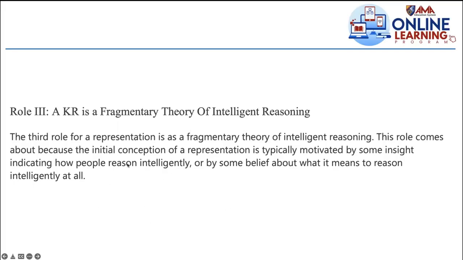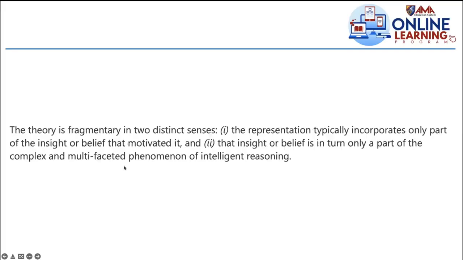Okay, class, we're running out of time, so I think I have to skip some details. But the theory is fragmentary in two distinct senses. The representation typically incorporates only part of that insight. That's why it's fragmentary, because it's only part of the insight or belief that motivated it. That insight or belief is in turn only part of the complex, multifaceted phenomenon of intelligent reasoning. So again, you see here the focusing and blurring effect.